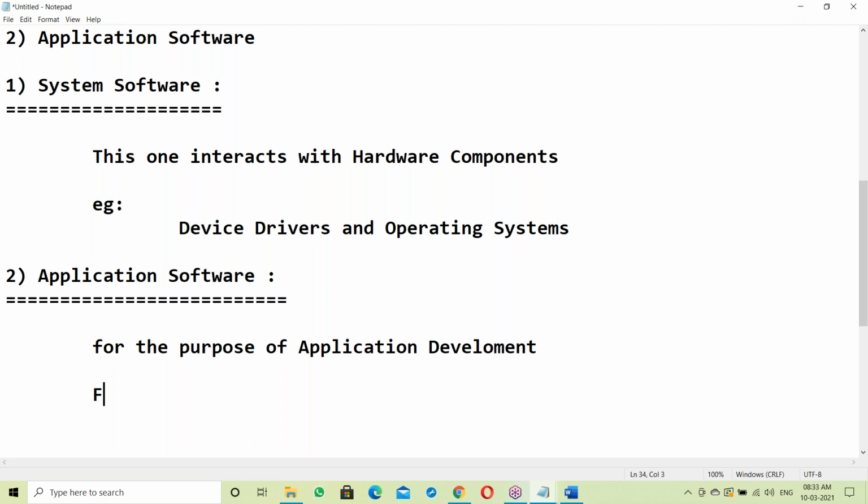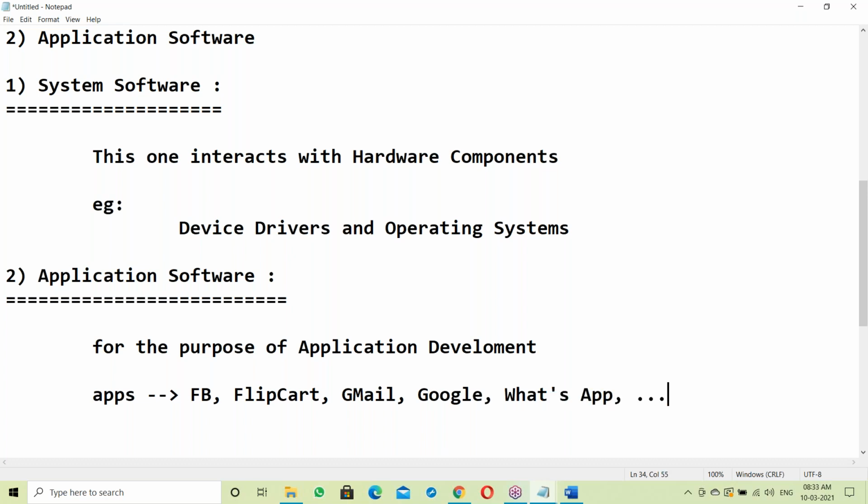Applications like Facebook are applications. There are different apps. In our day-to-day life, we are using many applications like Facebook. Flipkart, online shopping, is an application. Gmail is an application. Google search engine is an application. WhatsApp is an application. All the different kinds of applications, like the Durga website, company websites, are applications.